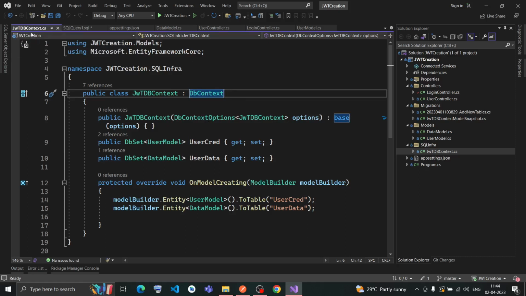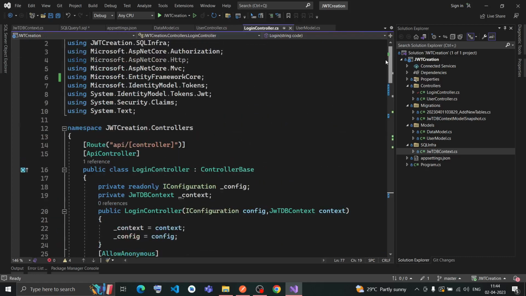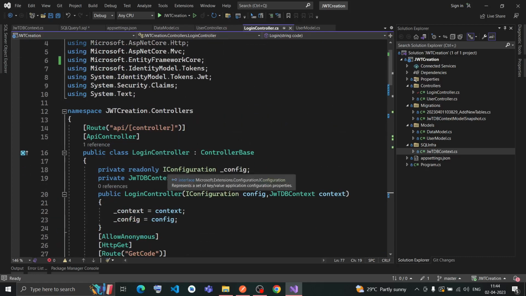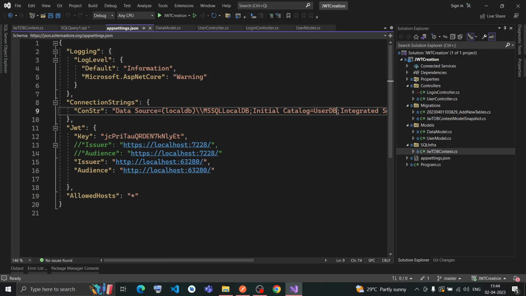So that is the DB context file, and then let me go to the login controller. Here first I have configured the configuration. I have this configuration inside the app setting.json. There is a JWT, and inside JWT we have a key. Key is nothing but a unique string of size 20. It is a unique key that has to be there for creating a JWT token.